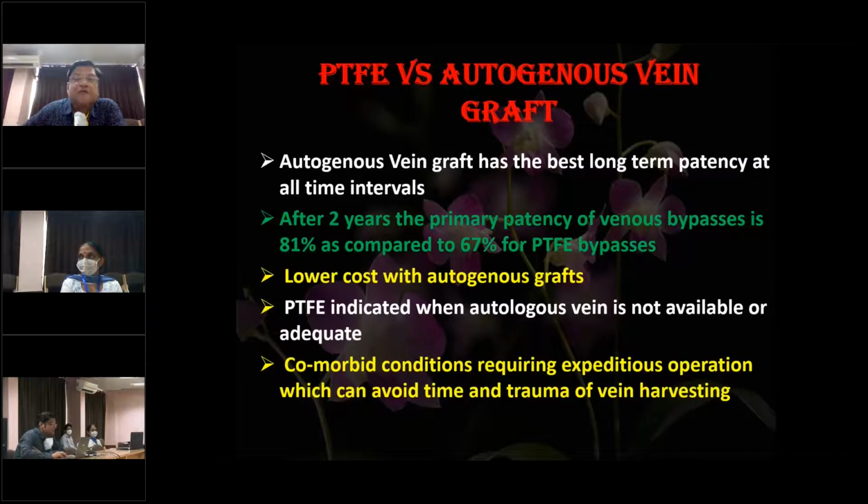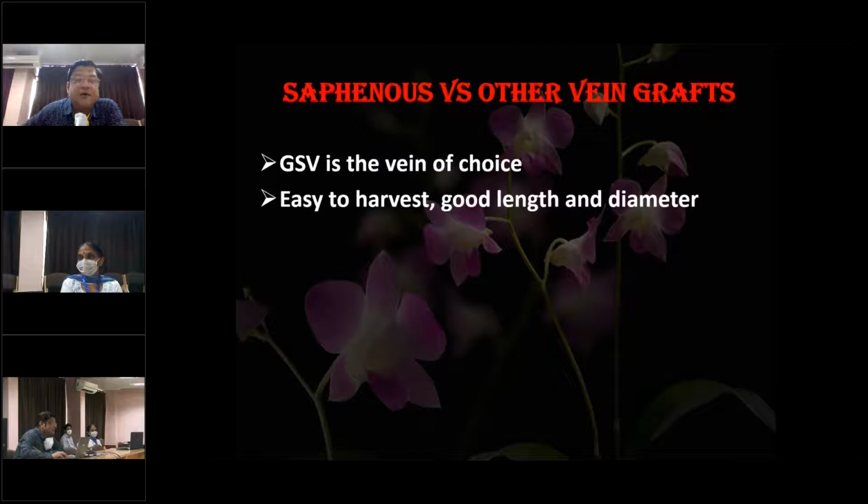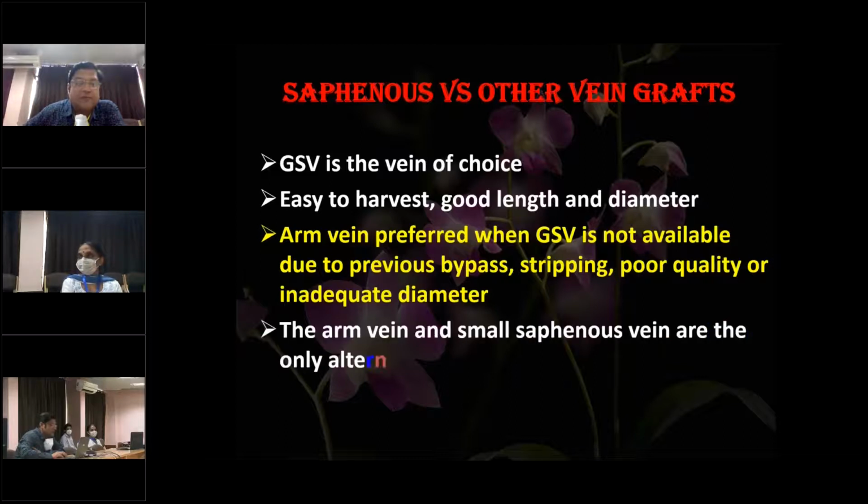Now coming on to the vein grafts, should we prefer the saphenous graft or are there other options available? By far, the great saphenous vein is the vein of choice, and the reason is that it is easy to harvest. It is of good length and diameter. When great saphenous vein is not available, the arm veins, the basilic vein, can be taken for the graft, and this is required in those circumstances in which the patient has had a previous bypass, stripping of the great saphenous vein, or if there is a poor quality or inadequate diameter of the great saphenous vein. So the arm vein and small saphenous vein are the only alternative autologous vein grafts.